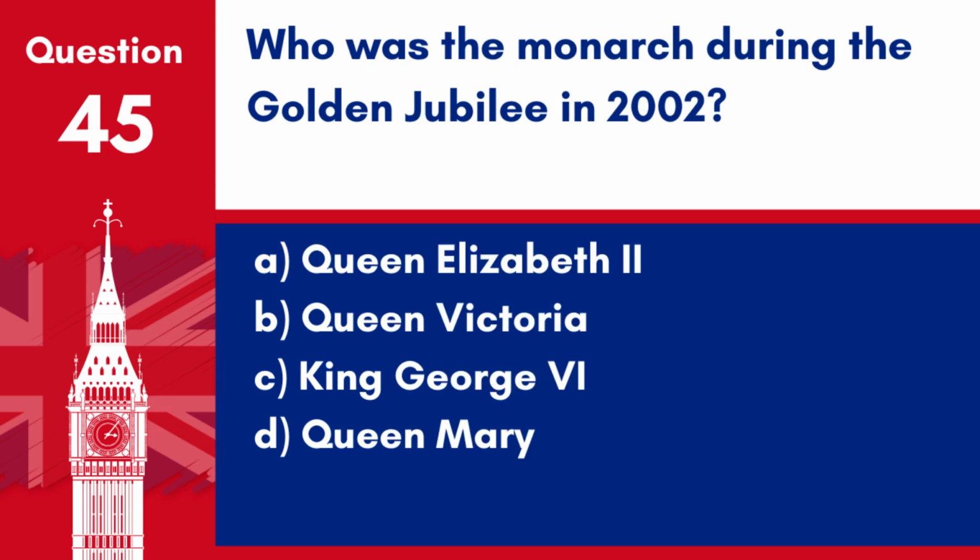Question 45. Who was the monarch during the Golden Jubilee in 2002? A. Queen Elizabeth II. B. Queen Victoria. C. King George VI. D. Queen Mary. Answer: A. Queen Elizabeth II. Queen Elizabeth II celebrated her Golden Jubilee marking 50 years on the throne in 2002.